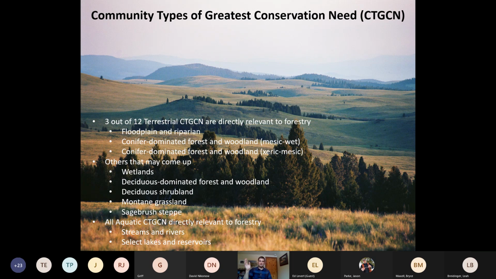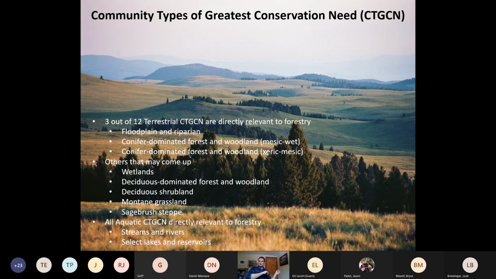But there are others that may come up. You can see the list there of some others that are often intermingled with forested areas, or some of those special habitat patches I talked about earlier. And then all aquatic community types of greatest conservation need are pretty relevant to forestry. Aquatic is defined a little differently. Basically, every stream and river in the state is considered a community type of greatest conservation need. And then a few select lakes and reservoirs, most of which are forested around them. So thinking about things like loon nests and bald eagle nests, they may be more associated with those lakes and reservoirs, but they're also dependent on those forested areas around those water bodies.